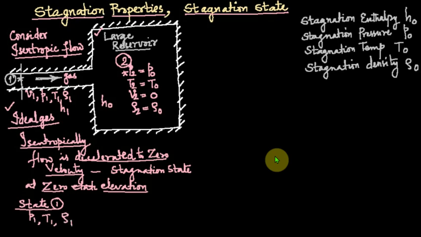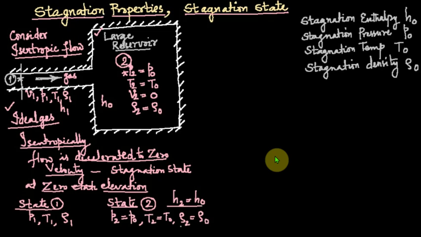Now at state 2, the stagnation state, pressure P2 is now P0, temperature T2 is now T0, density rho 2 is rho 0, and enthalpy H2 is H0.